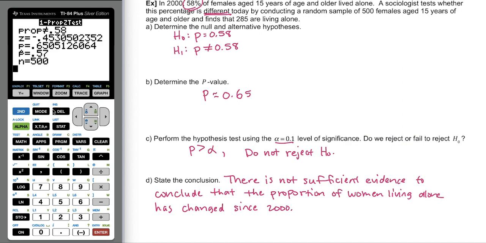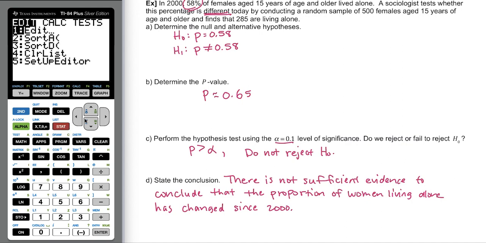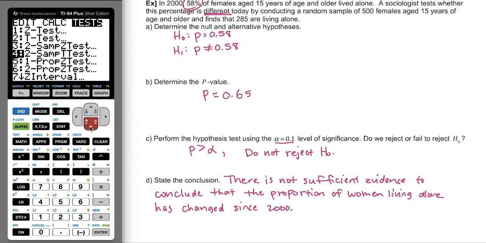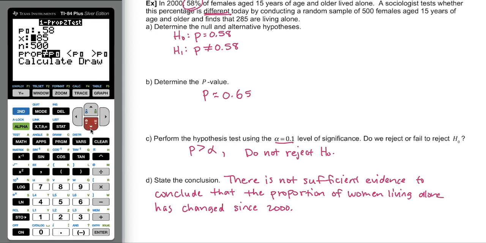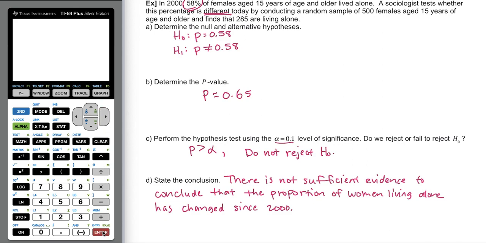I want to show you one more thing in the calculator for this example. If you go back into your 1 prop Z test and you choose draw instead of calculate, it will show you the shaded area corresponding to this p-value. And so you'll see that it's a two-tailed test, meaning that evidence here or here could have made us question H0. The shaded area is quite large, meaning that the p-value is high, and that is why our results are not considered statistically significant.